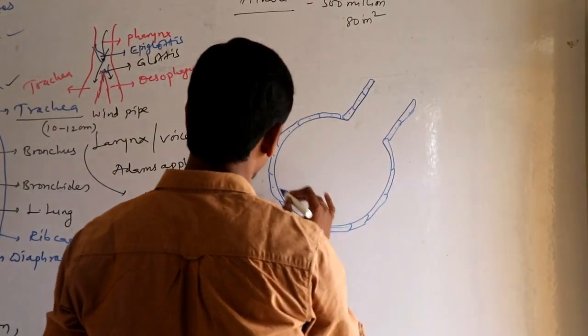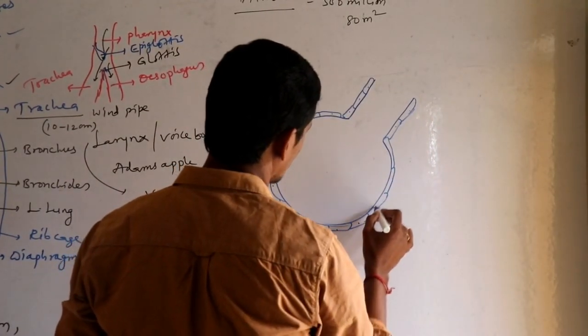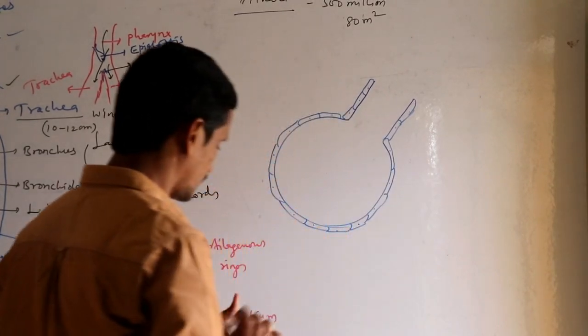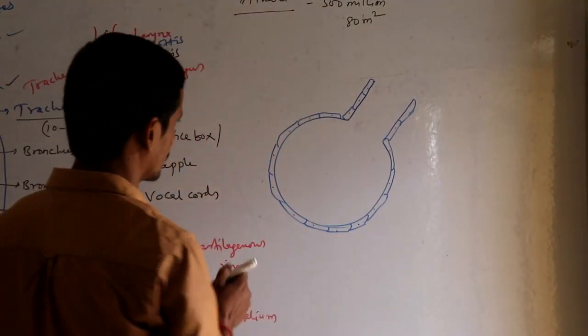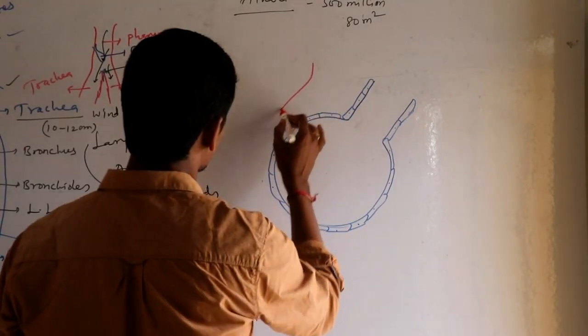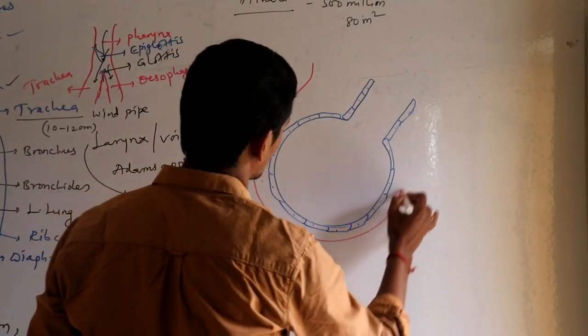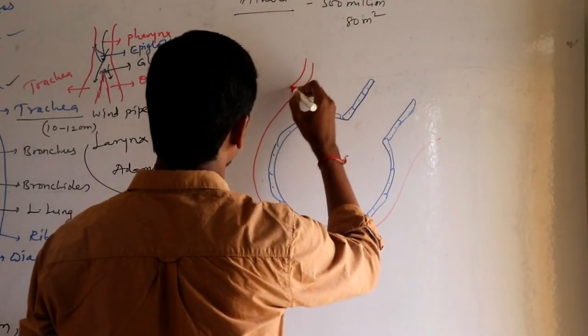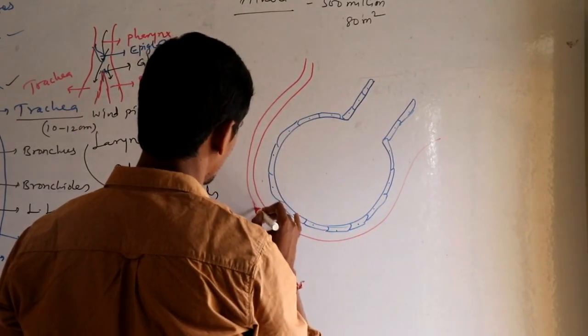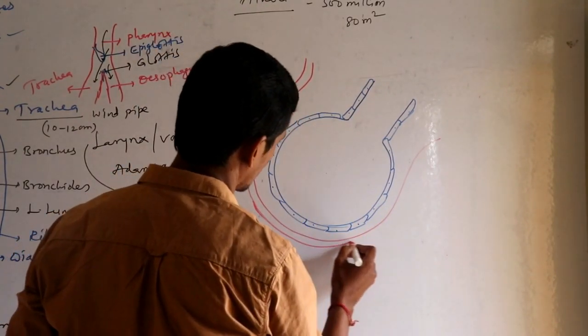And each alveolus inside the lung is surrounded by one capillary. This is one capillary which is surrounding each alveolus. Let us take one alveolus surrounded by one capillary.